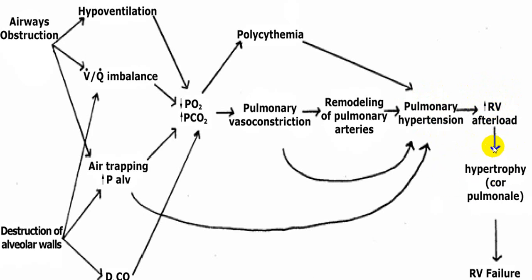hypertrophy. And as this right ventricular hypertrophy is secondary to lung disease, or what we call lung pathophysiology, we call that cor pulmonale. With further elevation of pulmonary blood pressure, right ventricular pressure will be elevated. Right ventricular pressure elevation will lead to right atrial pressure elevation, and then the person will have increased pressure in the superior vena cava and inferior vena cava, leading to what we call right ventricular failure.